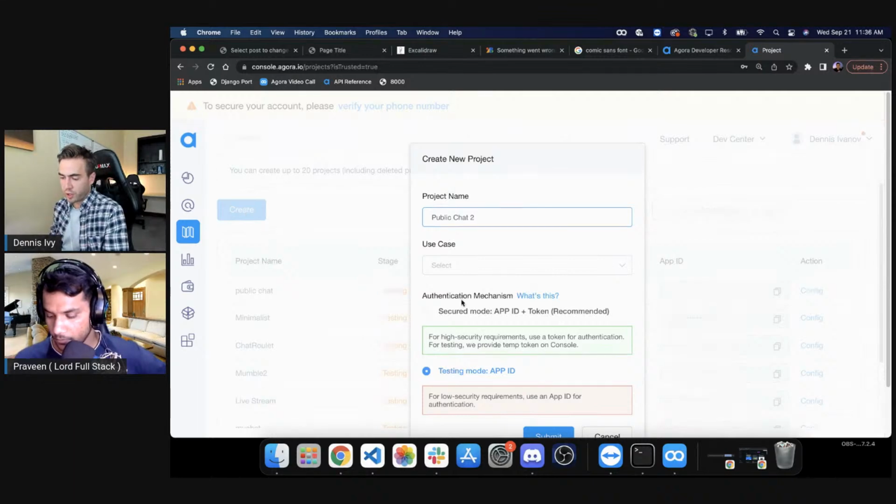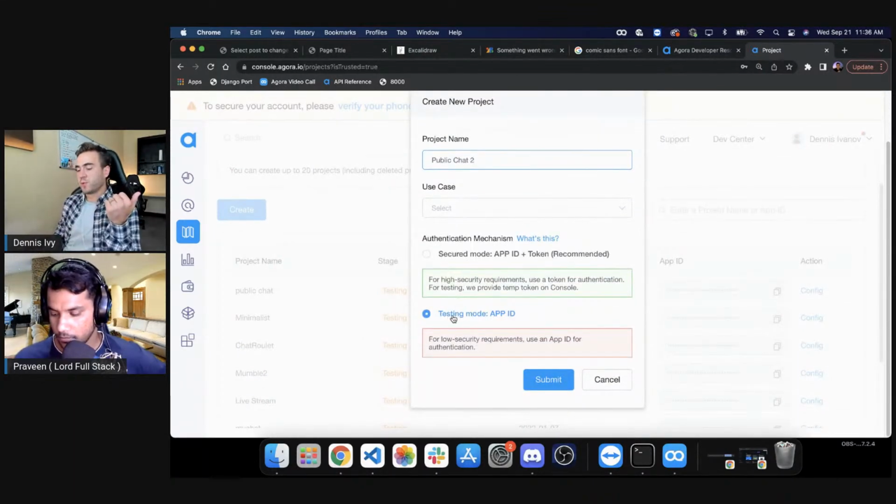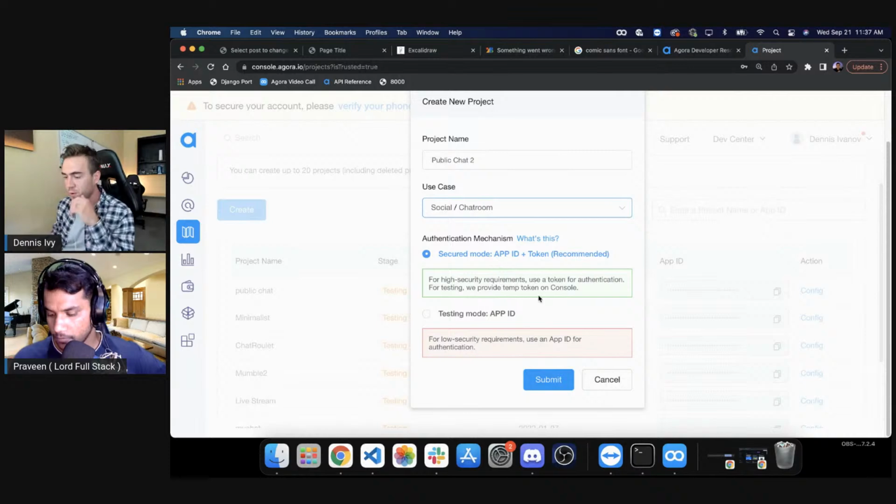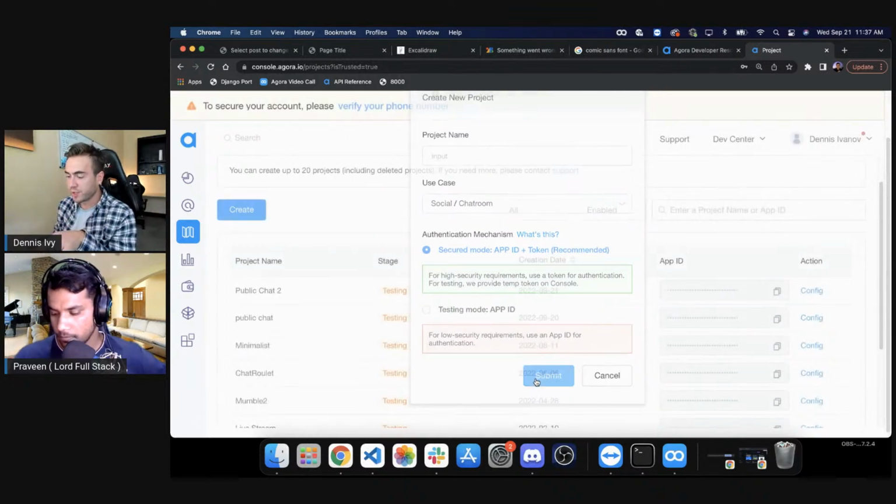So we're going to create a new project, and there's different ways. So if I use this one right here with app ID only, essentially you only need your app ID to actually connect to this app. But we're going to use this method here. And essentially, we're going to need an app ID and a token in order to actually use this. So we're going to set up our use case right here, social, chat room, and then we're going to create it. So if you use this, you're going to need that token.